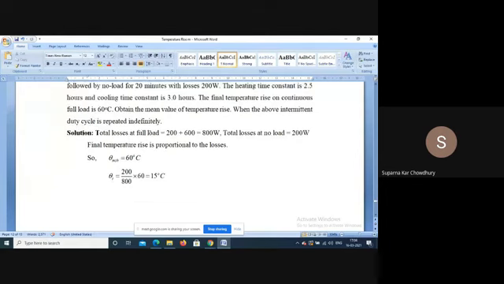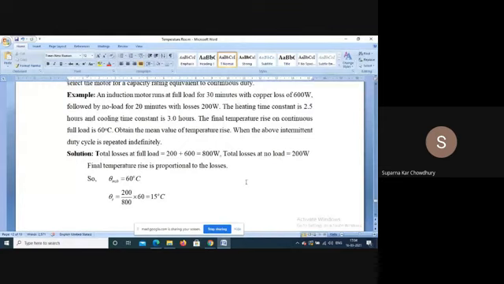The total loss at full load: copper loss is 600 watt, and at no load for 20 minutes the no load loss is 200 watt. So total loss is 800 watt. Total loss at no load is 200 watt.